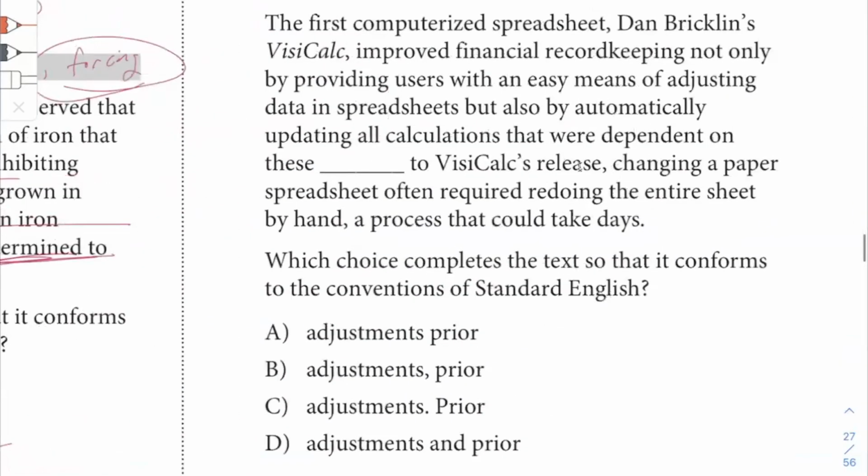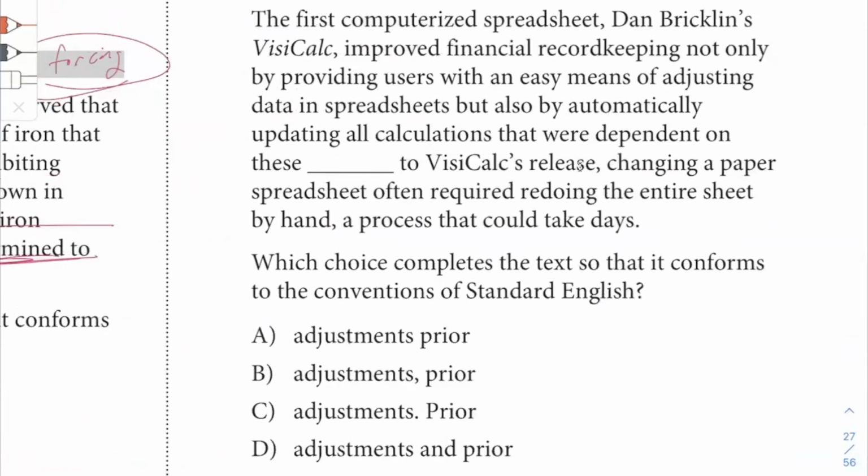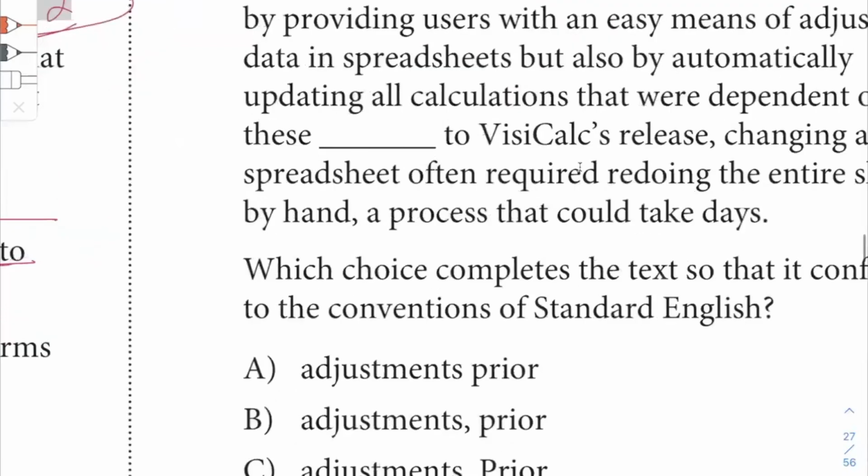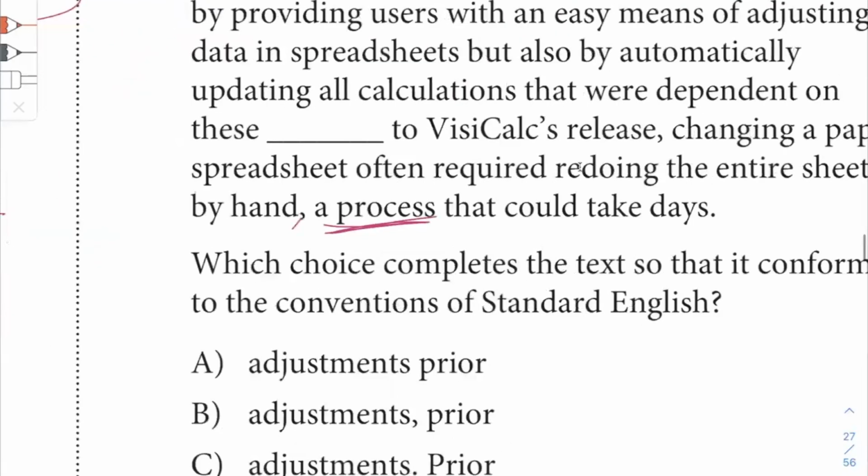24. The first computerized spreadsheet, Dan Bricklin's VisiCalc, improved financial record keeping not only by providing users with an easy means of adjusting data in spreadsheets, but also by automatically updating all calculations that were dependent on these adjustments. And then what do we have? Prior to VisiCalc's release, changing a paper spreadsheet often required redoing the entire sheet by hand, a process that could take days. Okay. So here, after the comma, this is referring to which was a process.